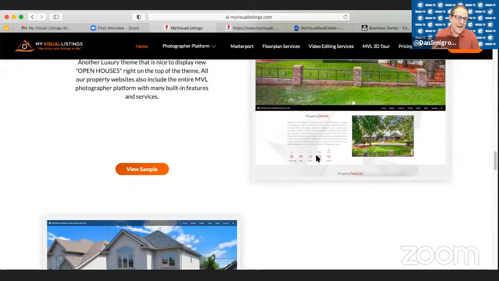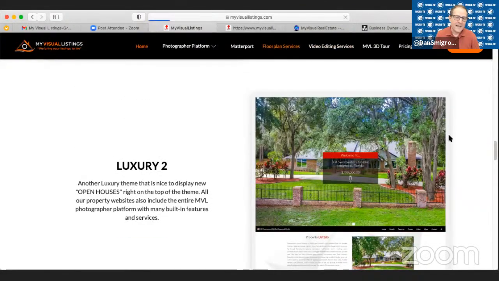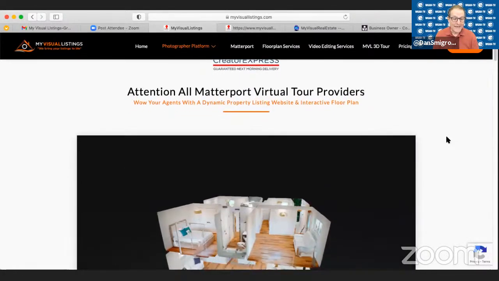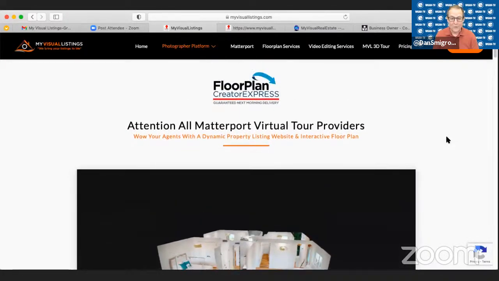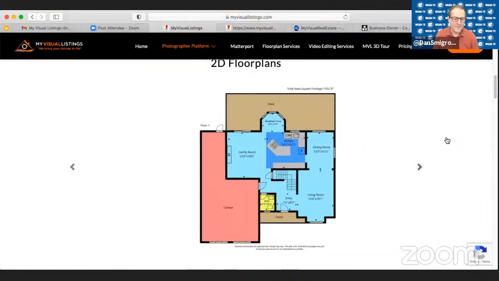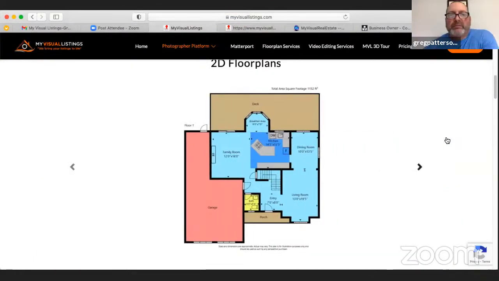Can you take us to a page on your site? Maybe if we went to the tab floor plan services. Yeah, I want to take a little bit deeper dive, taking a look at exactly the deliverable on the floor plans. So if you scroll down a little bit, I think we'll see some different examples go by. Yes. Yeah.